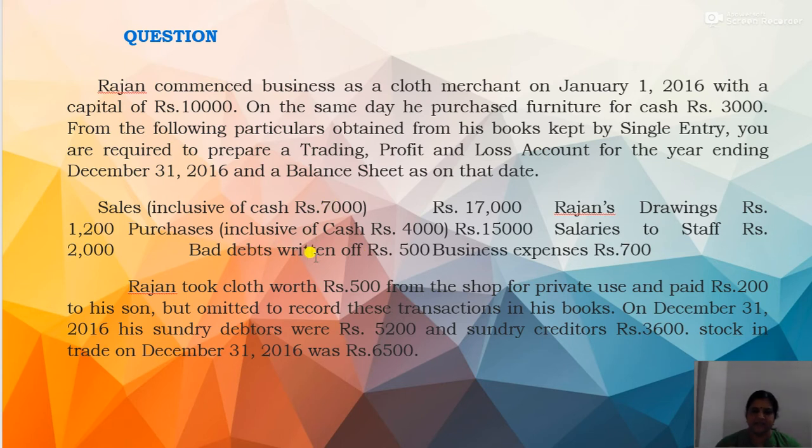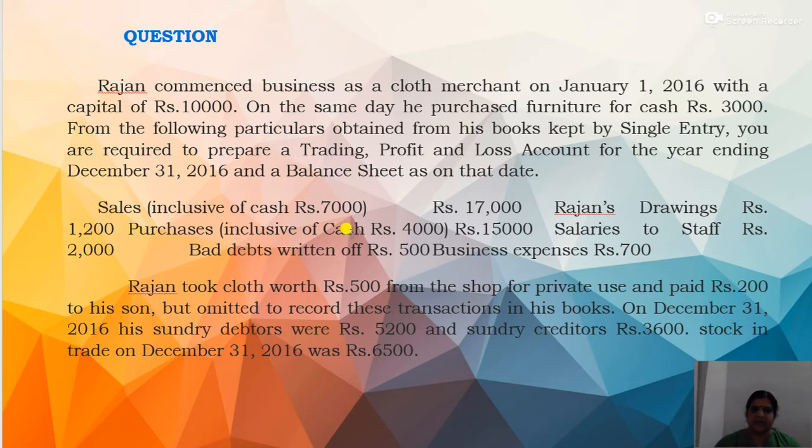Now here the missing information is the cash received from debtors. Credit sales is given. Closing balance of debtors is given. Then again bad debts is given. And there is no information regarding the amount received from debtors. So we have to find out the amount received from debtors by preparing the total debtors account.